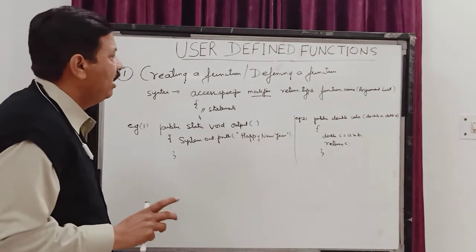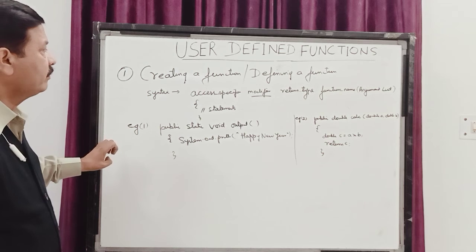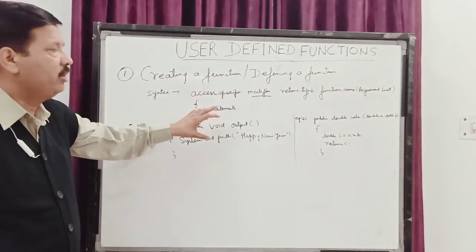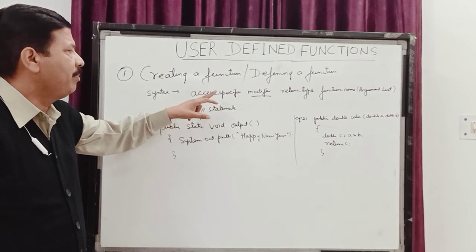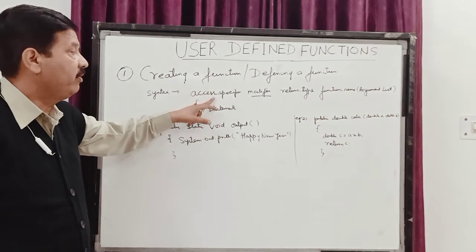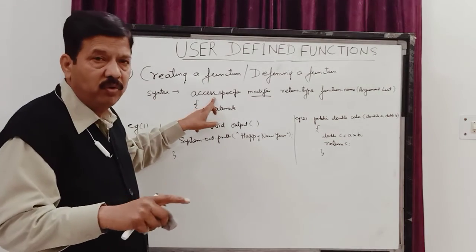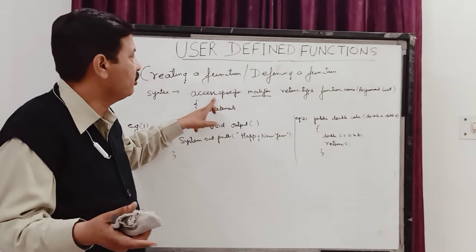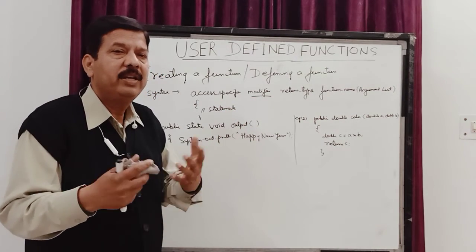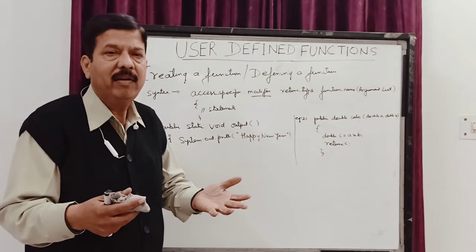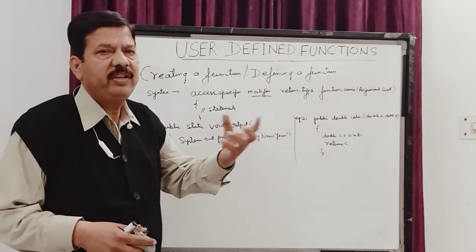So children, here we have seen a few things. When you are creating a function, you write its syntax like this. Access specifier, it may be public, private, protected or default. This is going to define the access level of the function, that who is going to use this function and who cannot use this function. Modifier is going to change the state of the function. It can be static, final, native, volatile. So these keywords are going to change its nature.